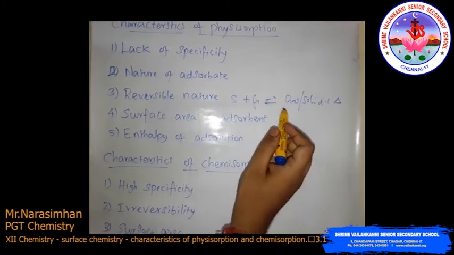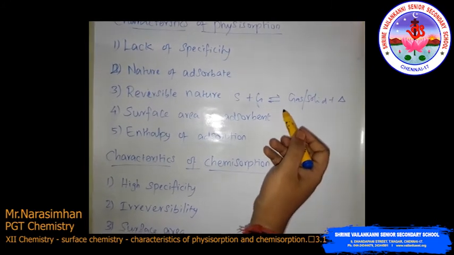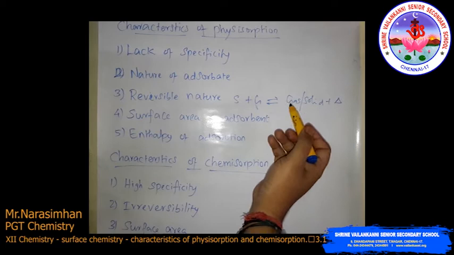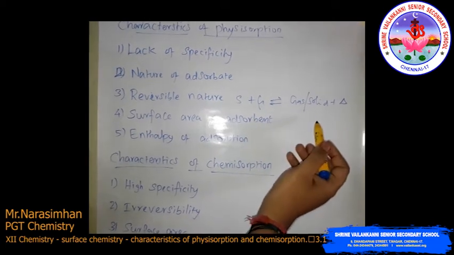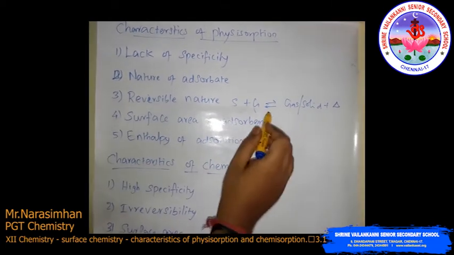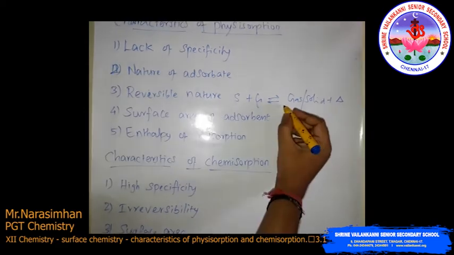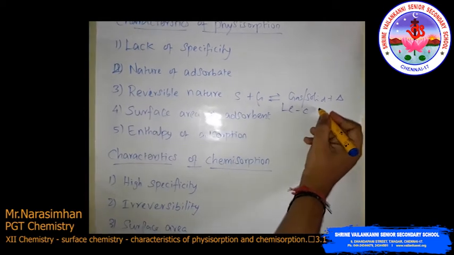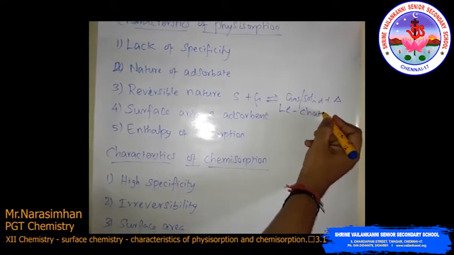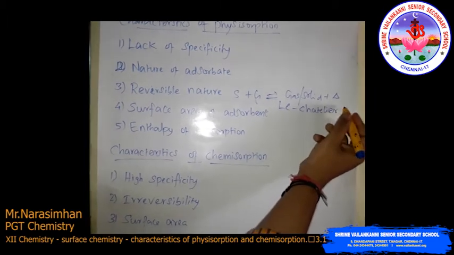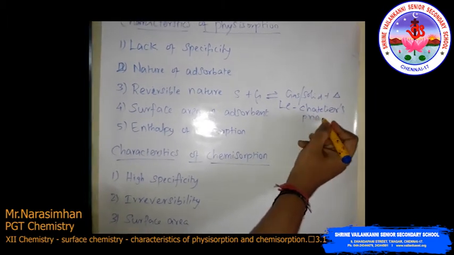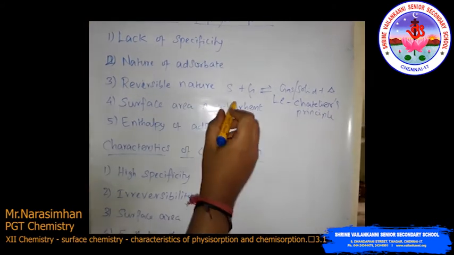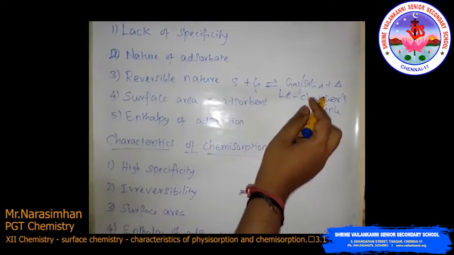More of a gas is adsorbed when the pressure is increased, as the volume of gas decreases. So according to Le Chatelier's principle, solid plus gas gives gas on solid and heat.